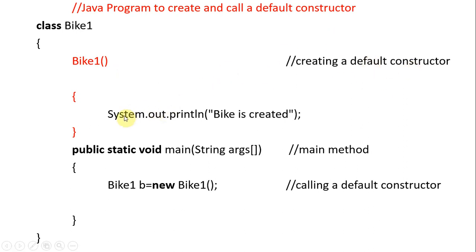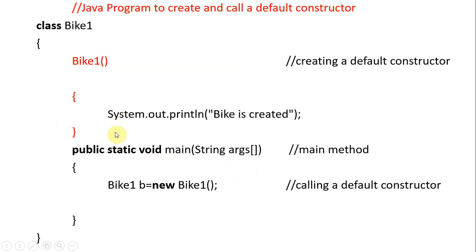We can include one statement like System.out.println. To print, just as we have printf in C, we have System.out.println in Java. So it prints that the bike is created. It is a method and it is also called a constructor. But how does a Java program execute? A Java program will always include a main method. The syntax should be public static void main(String[] args). This is a compulsory main method.